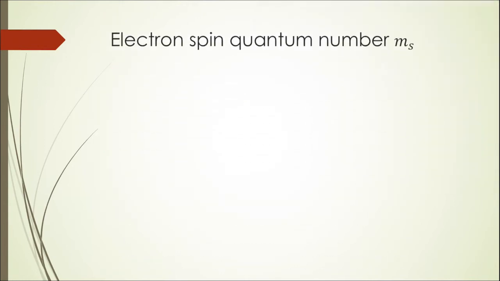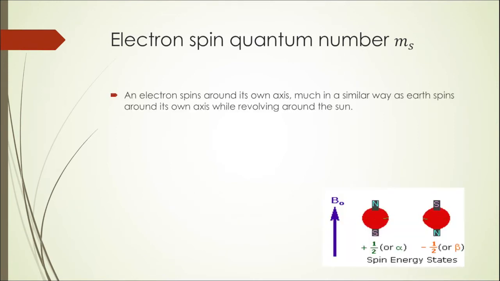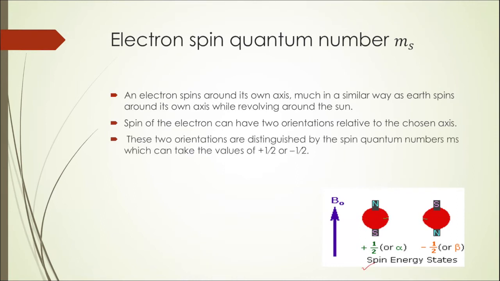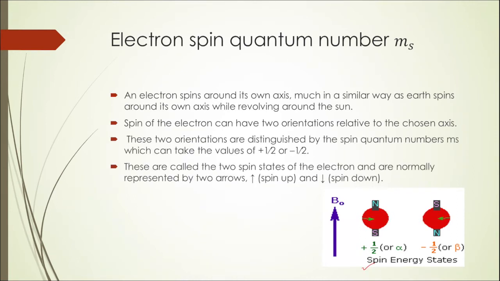Let us now move on to the last quantum number, and this last quantum number is called the spin quantum number ms. The electron spins about its own axis much in a similar way as the Earth spins around its own axis. Two different kinds of spins of electrons are determined, and these two spins are called the spin energy states for an electron.